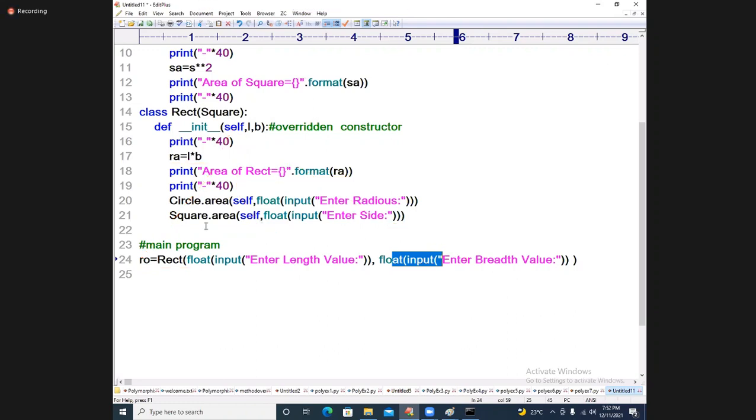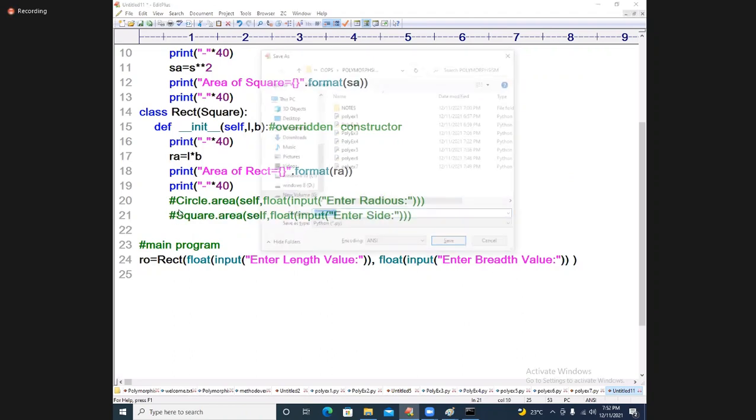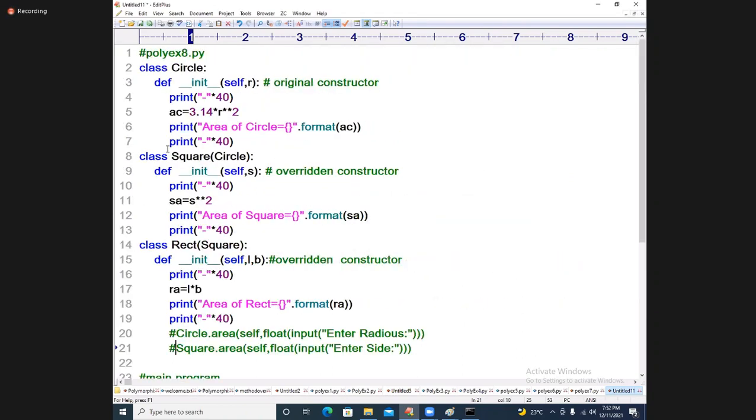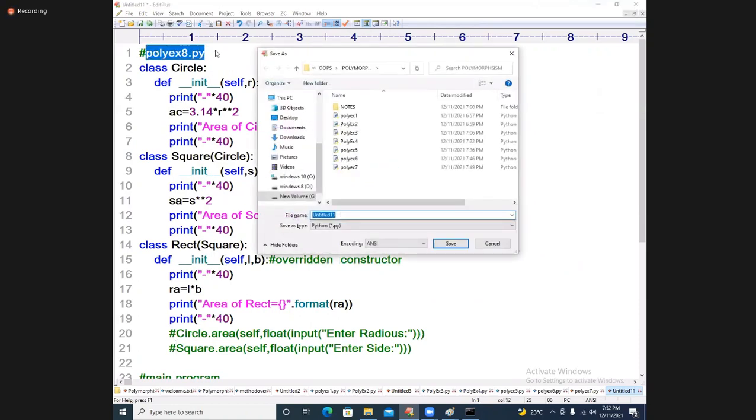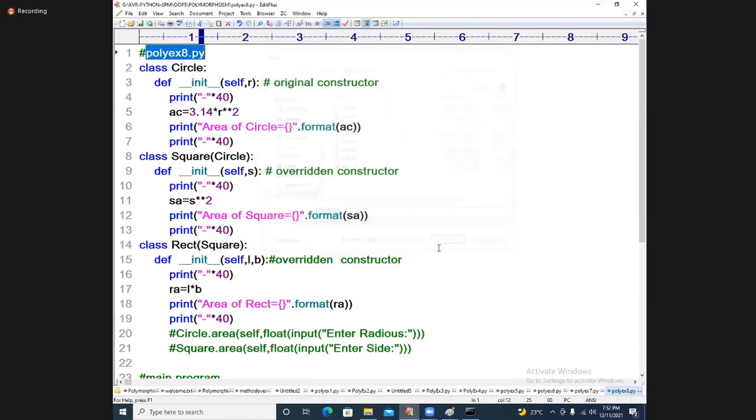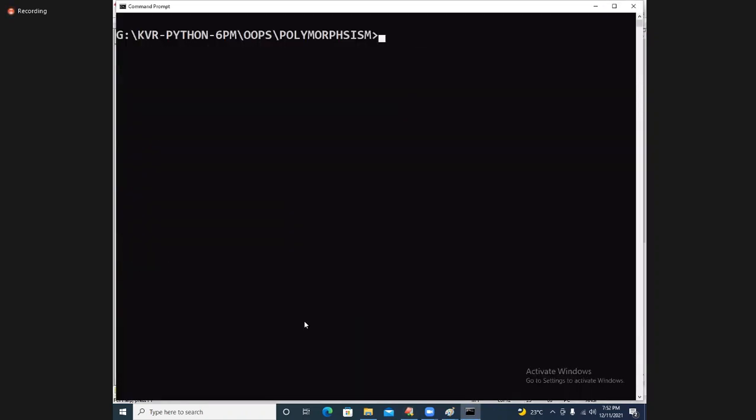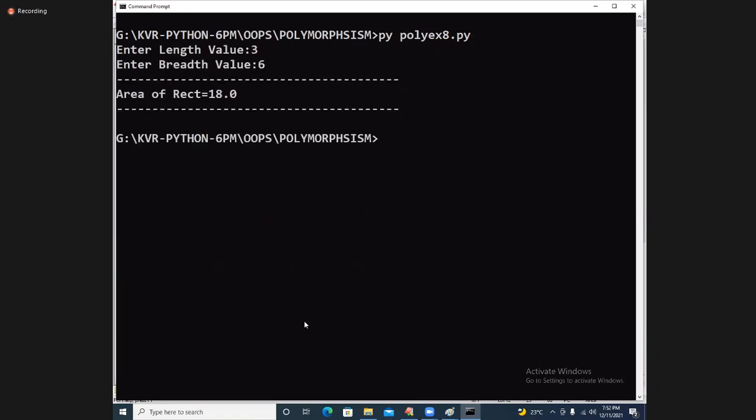For a few minutes, you just keep a comment. Execute it. Polymorphism 8.py. See the answer: 3 and 6. The answer is this.